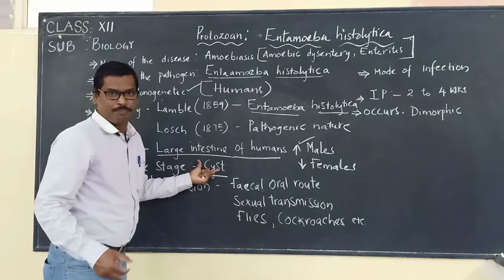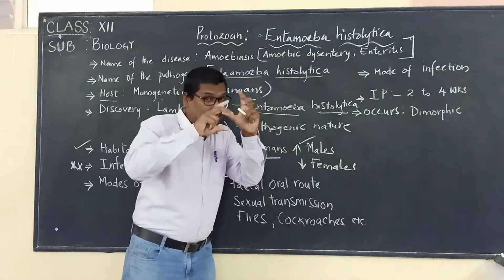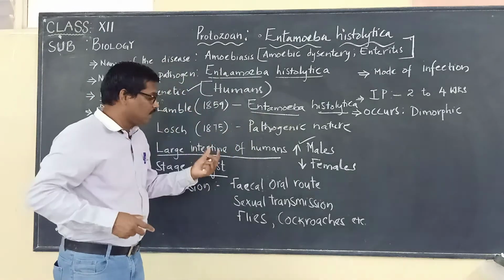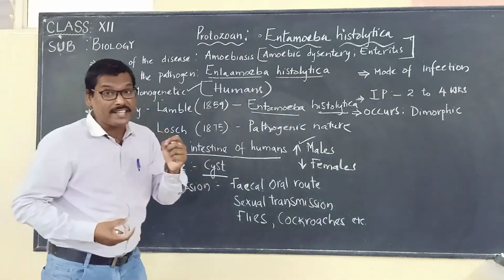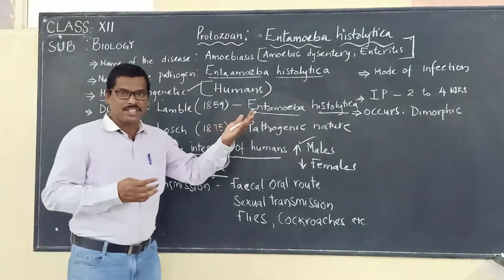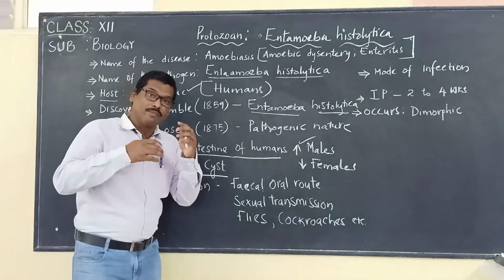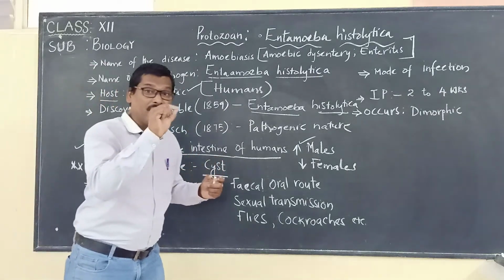A cyst means the organism is covered by a thick layer, which protects it from desiccation, from high and low temperatures, and prevents dehydration.